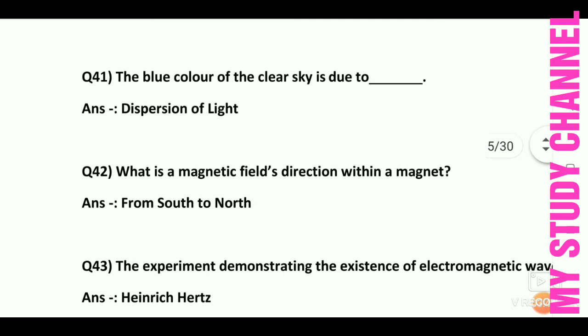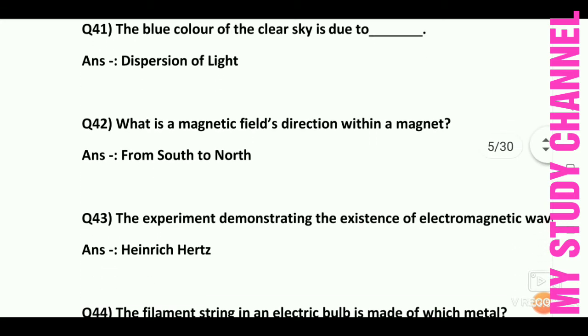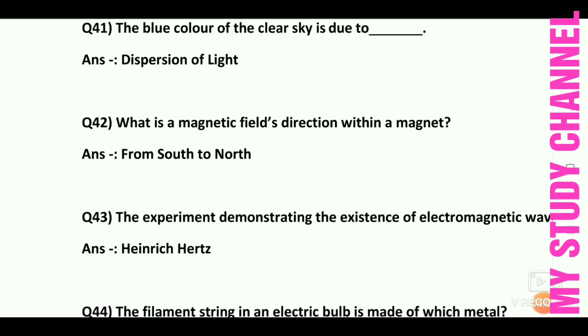the blue color of the clear sky is due to. Answer is dispersion of light. The blue color of the clear sky is due to dispersion of light. Next question: what is a magnetic field's direction within a magnet? Here the answer is from south to north.